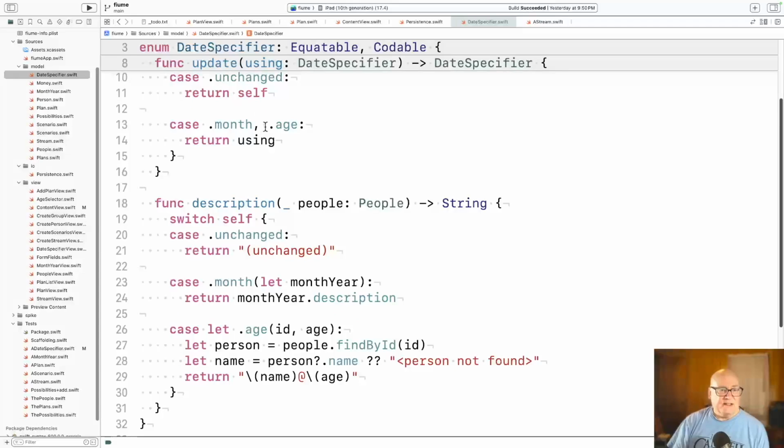So we updated that. The only place this shows up is description. You need the people to look up an age. So you find the person by their ID. And then if they have a name, you use it. If you don't find the person, then you mark it person not found. But in any case, you show their name and their age. Okay, so not a major change, but just kind of in line with the kind of editing we're developing.